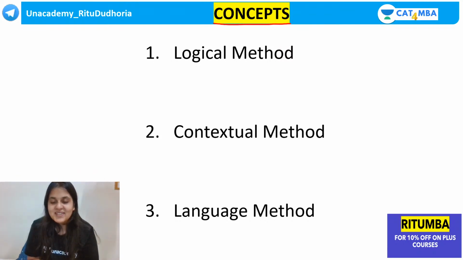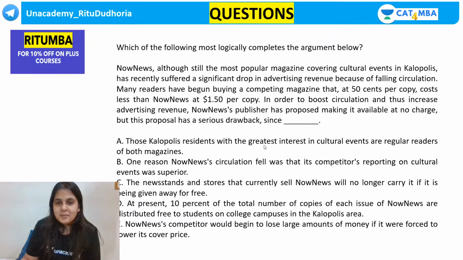Let's continue with our session. So, guys, when it comes to para completion, the basic concept is you get a paragraph which has one sentence missing. That sentence could be your last sentence, it could be the opening sentence, or it could be a sentence in the middle which is missing. So any one sentence of the paragraph is missing.